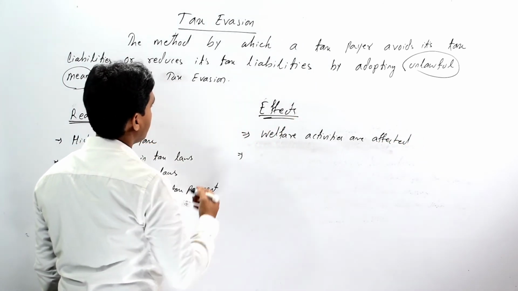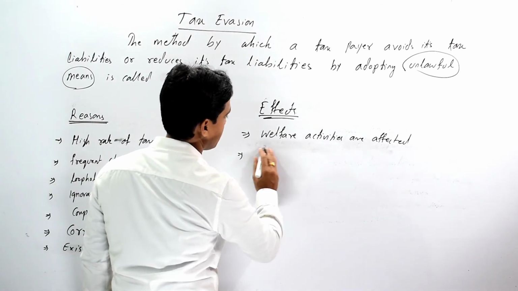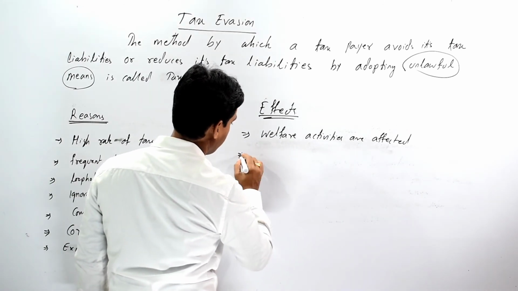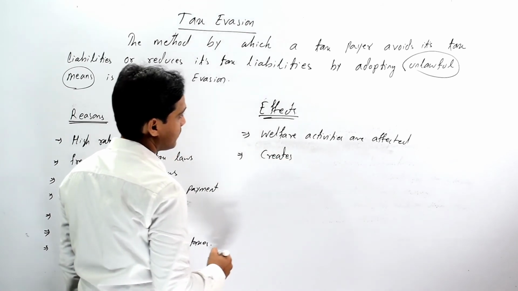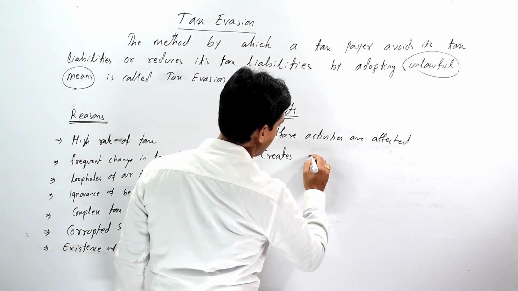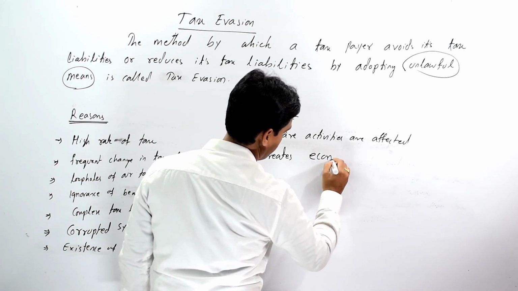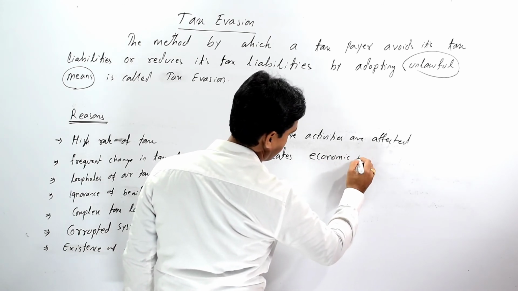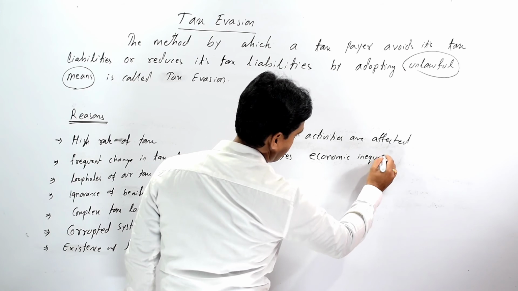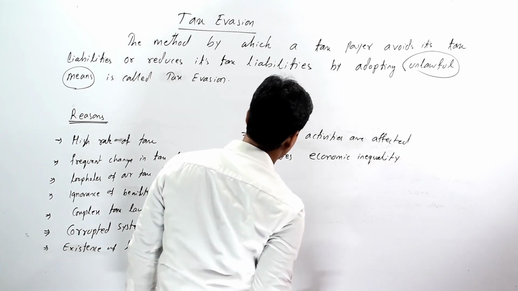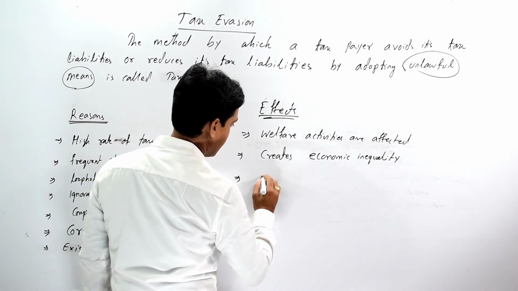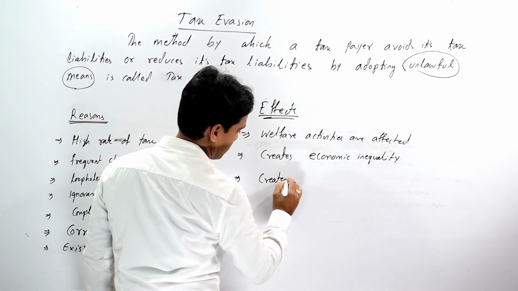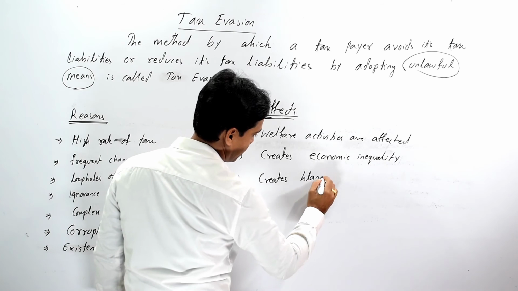Then the next effect of tax evasion is it creates economic inequality. The next effect is it creates black money.